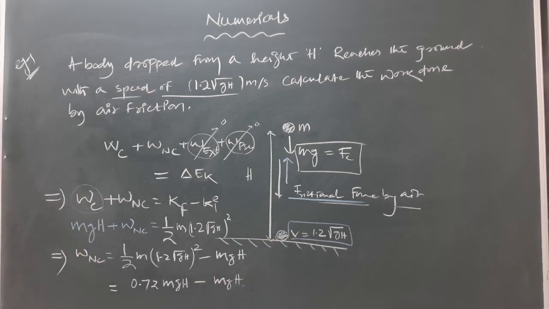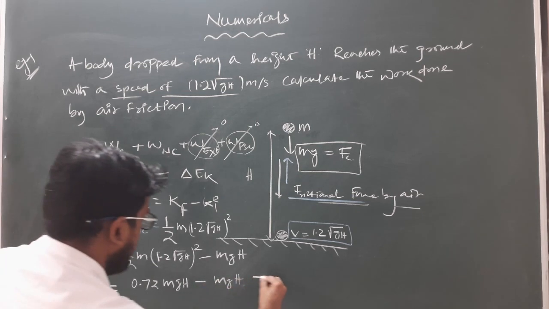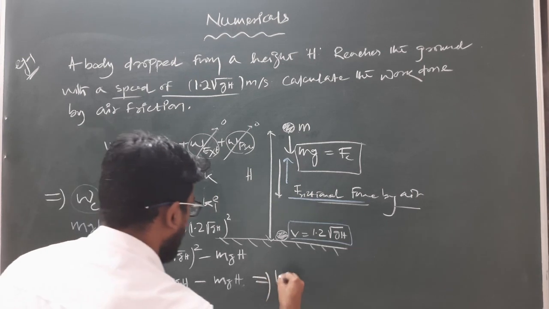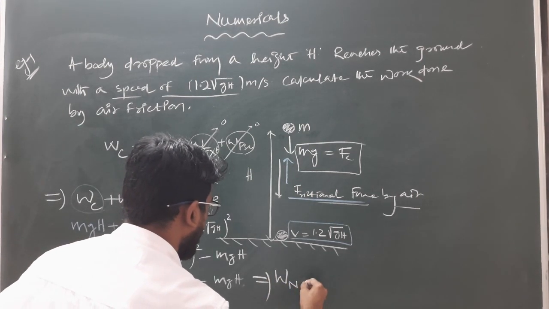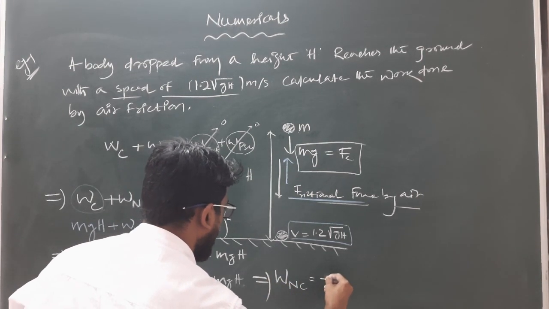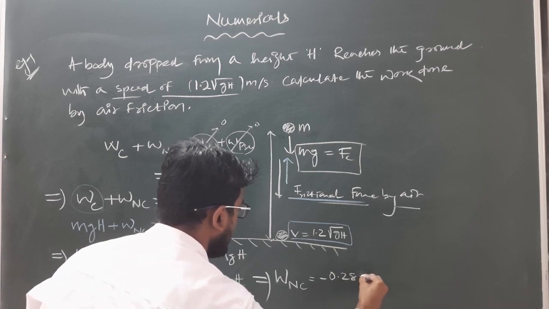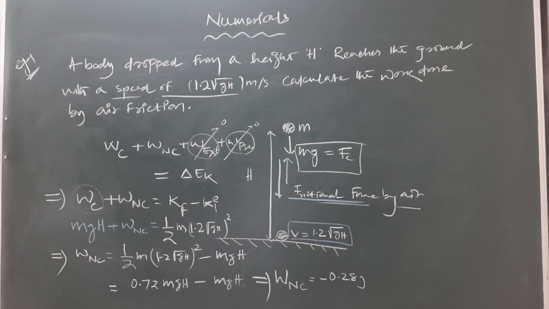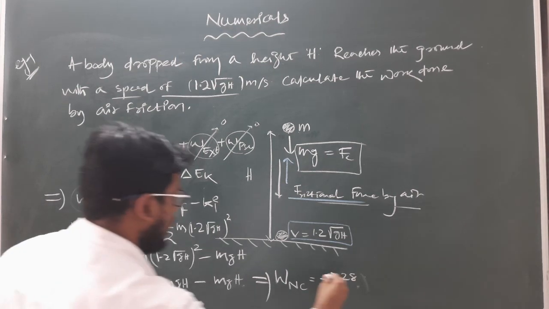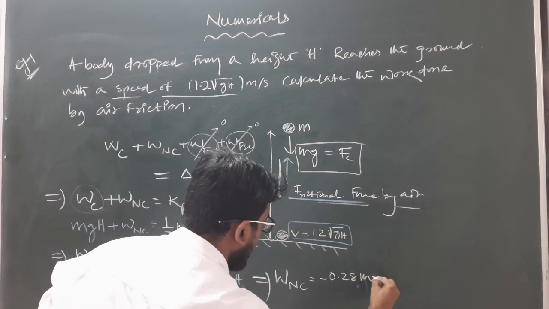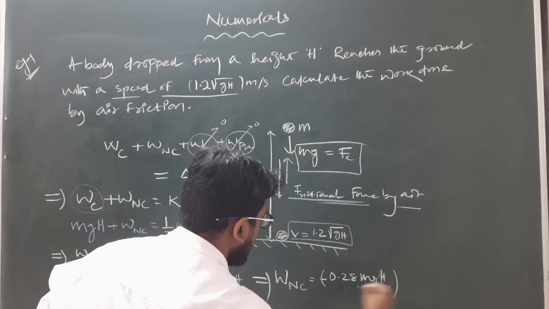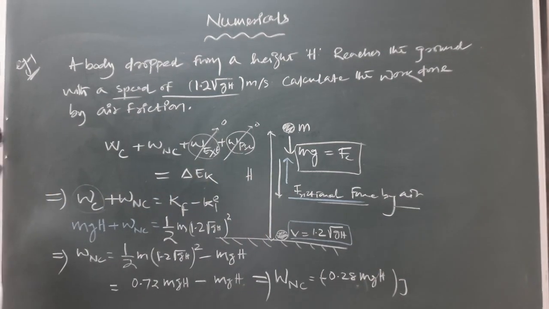So the final answer: the work done by the air friction, or non-conservative force, is equal to minus 0.28 mgh joule. Clear?